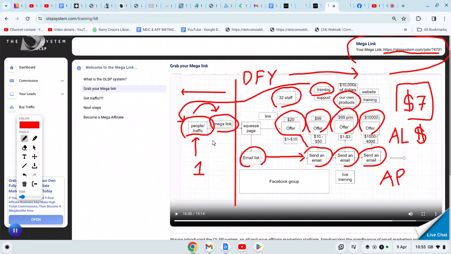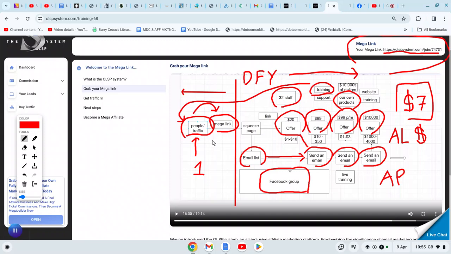Now it gets even better because only 5% of people succeed with affiliate marketing. 95% fail because they don't get the help and the support. They don't have anyone to talk to. They get stuck, they've got questions, and then they've got no one to talk to.